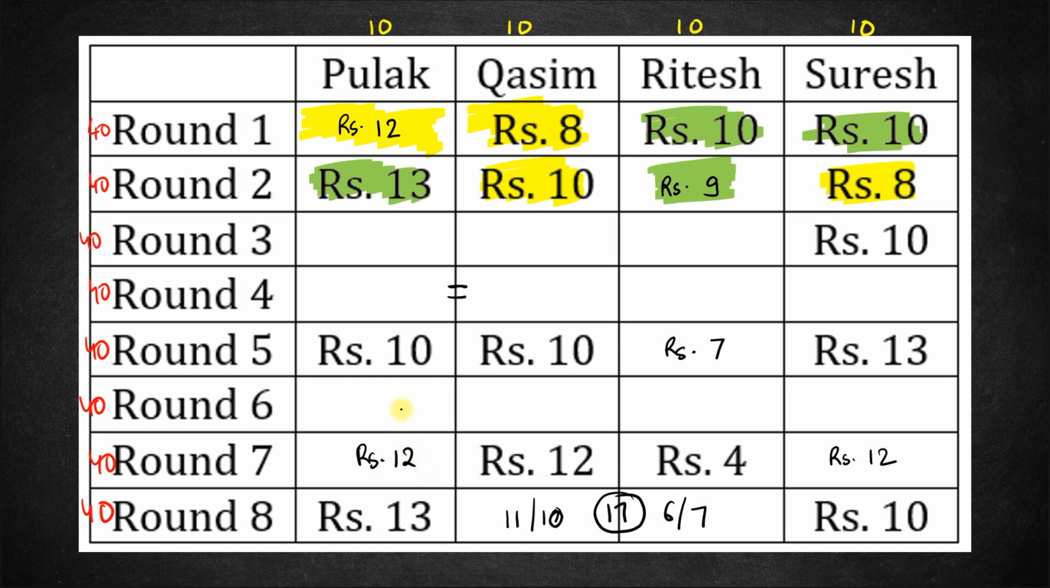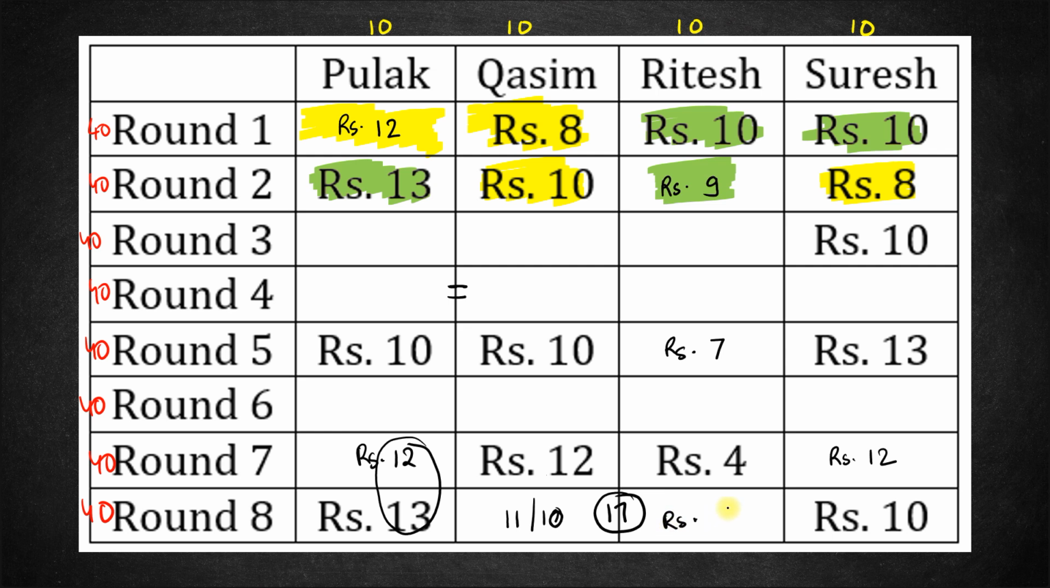Fine. So now see what's happening is from round 7 to round 8, Pulak is gaining 1 rupee and Suresh is losing 2 rupees. So Pulak and Suresh cannot be a pair. So Pulak gaining 1 rupee will have to pair with someone who is losing 1 rupee, right? Now obviously if you look at here, 4 to 7 is not possible, right? Gaining 3 rupees is not possible.